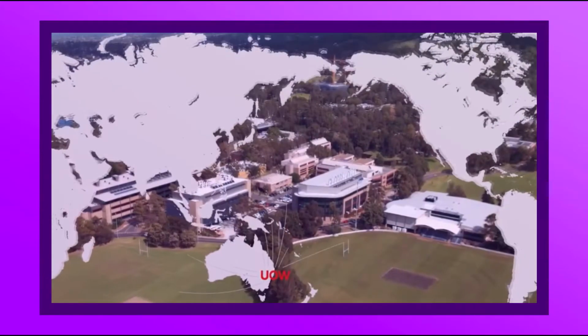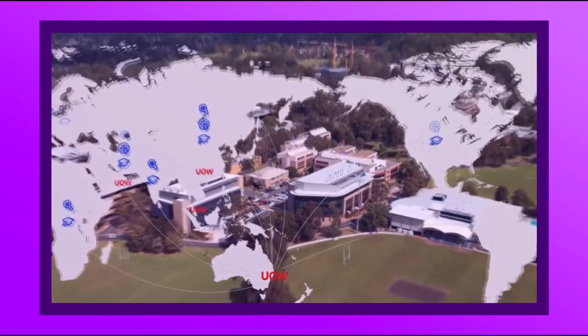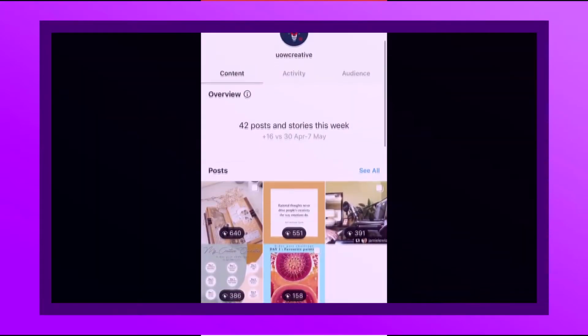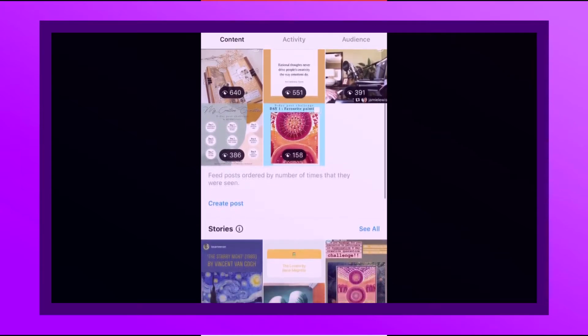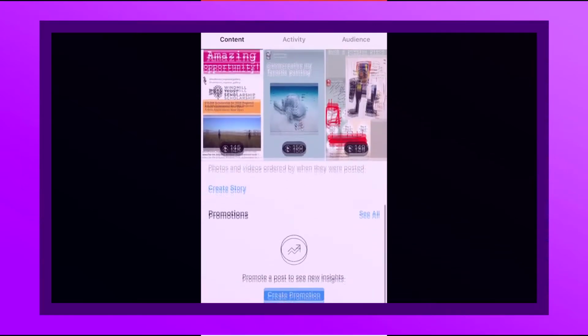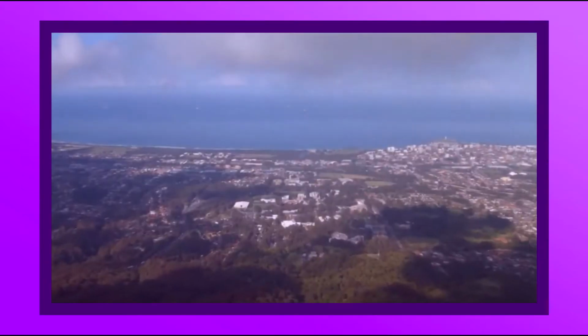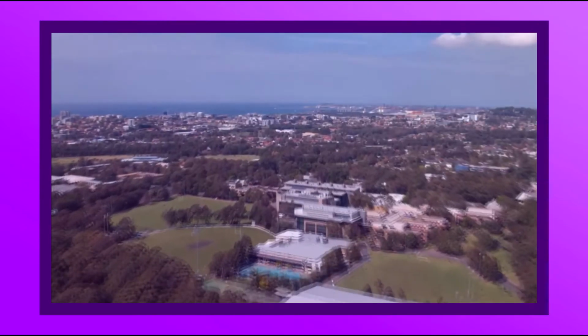The University of Wollongong has hundreds of students working towards successful careers within the creative industries, but before this DA, there had never been a dedicated platform for them. UOW Creative addresses the need for a university-based platform in the creative industries. It provides a voice for students interested in creative pursuits.